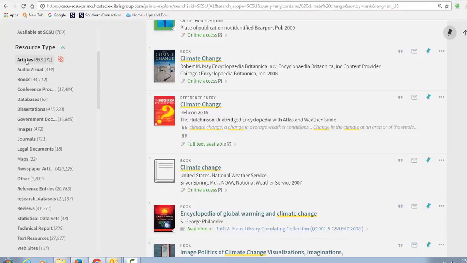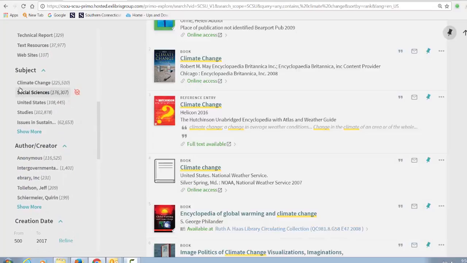There are several resource types to choose from. If you want to view articles, you can select articles. We have books, audiovisual, dissertations, government documents, images, newspaper articles, reference entries, statistical data sets, websites, and so on.